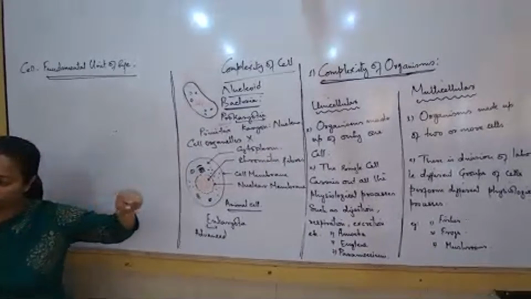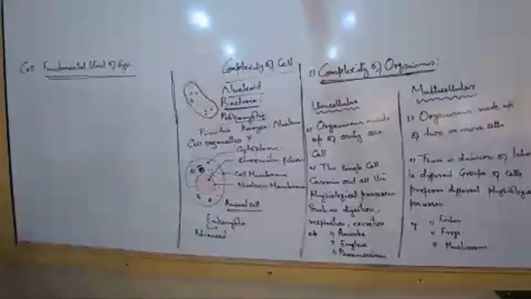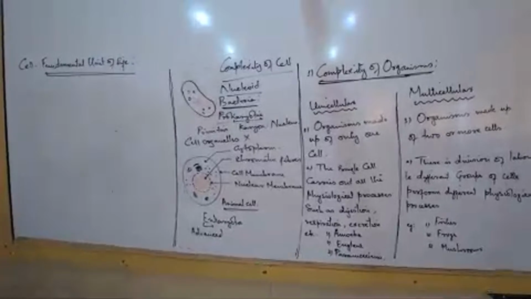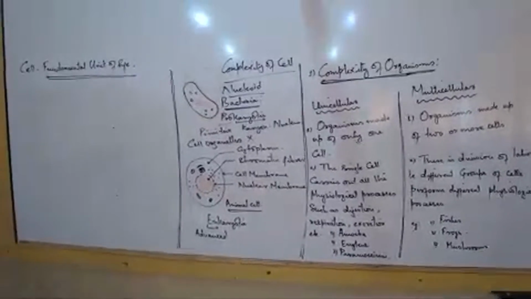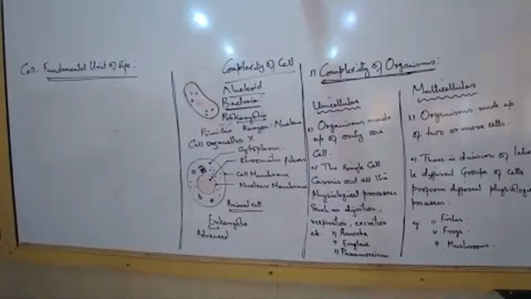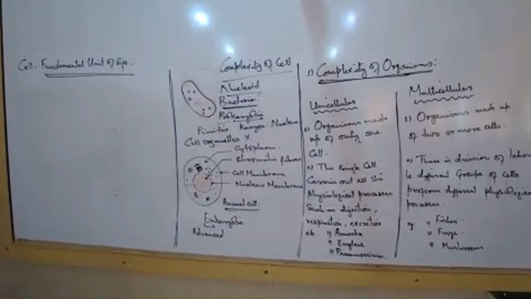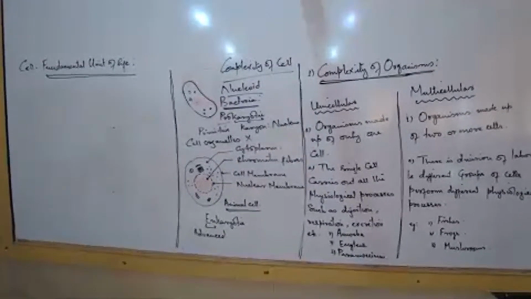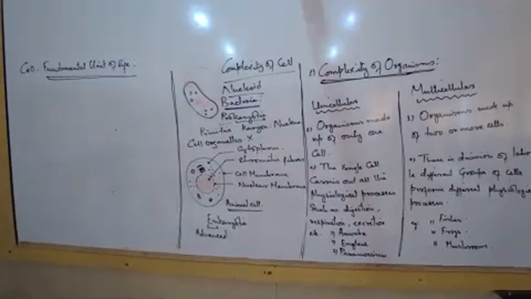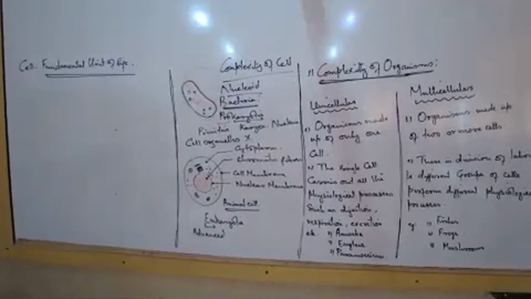Keep that point underlined. This is what you have to write. If it is a prokaryotic cell, they will never have 20, 30, 40 chromosomes. Do you know how many chromosomes we have in our cell? 23 pairs, that means 46.